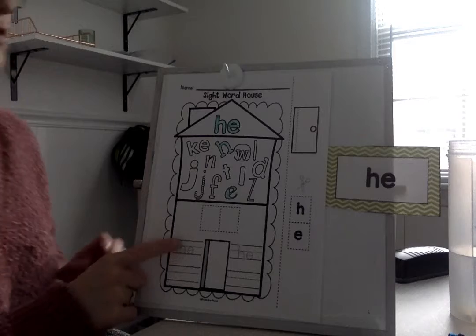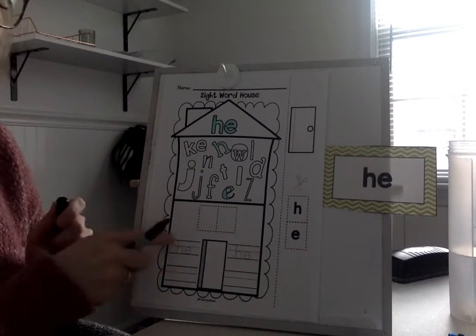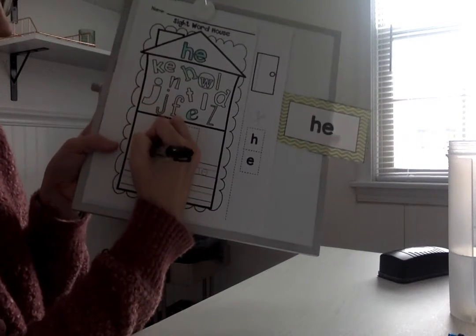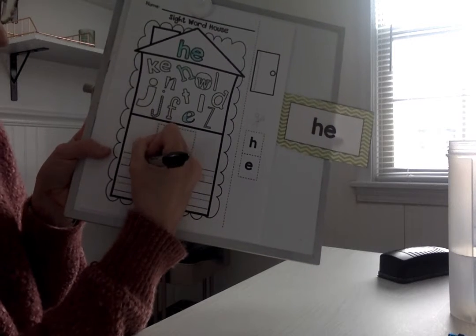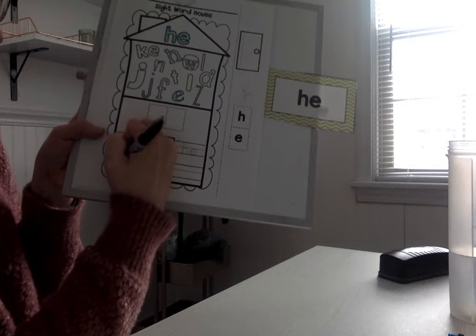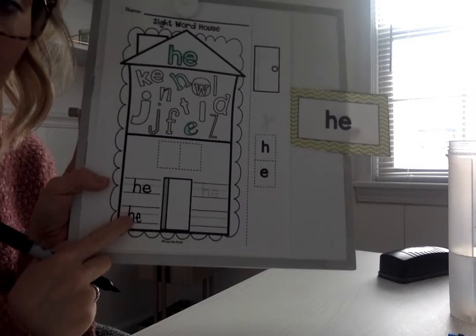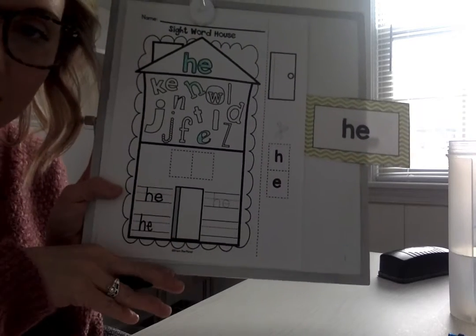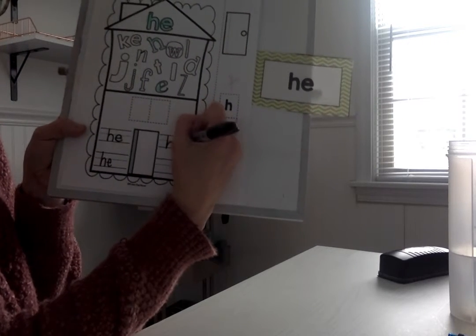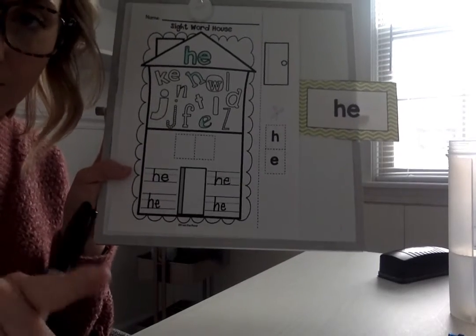Now I am going to trace the word he and then write the word he. So I'm going to trace right today. All right, so I'm going to do H, straight line down, give it a hump. E, line across, bring it around, okay? So now I'm going to write it, H, E. So my H goes all the way to the top, and the hump is dotted line down, and E is always dotted line all the way down. It doesn't go above that dotted line. All right, so I'm going to do it again. H, E. And I've written the word he.